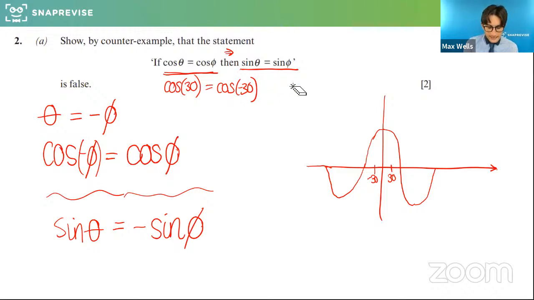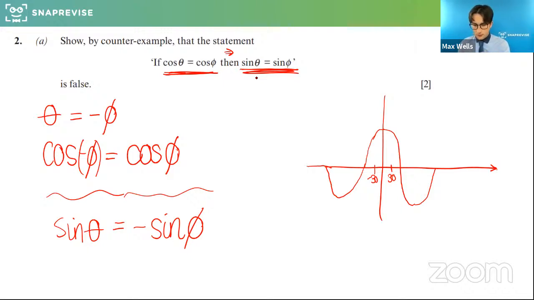So basically, any value, again, like the previous question, where you pick the negative version of the angles. So what we're doing for counterexamples, I see where the confusions may be coming in. You're picking values for theta and phi here to show that this doesn't work. So we're trying to show that in general, this statement does not mean that this statement is true. Certainly, there could be values of angles where sine of it equals sine of something else, but they're not the same angles that would work for cos, is what we're trying to show.